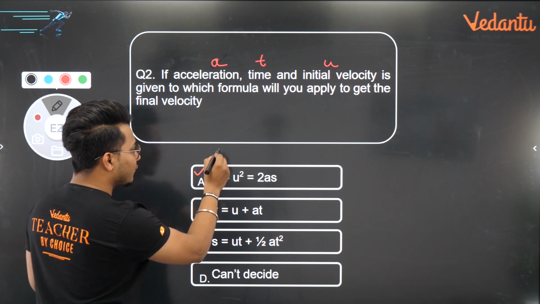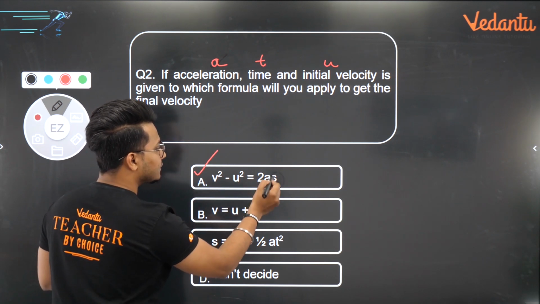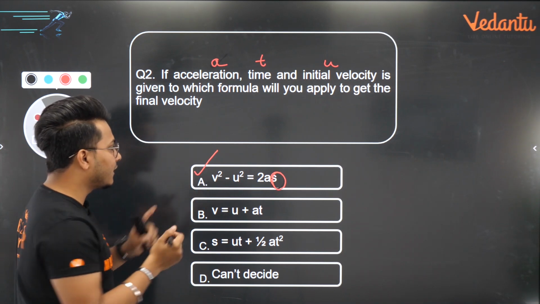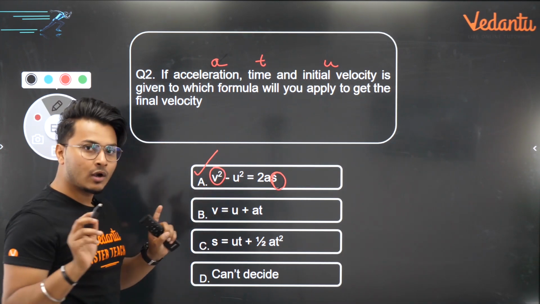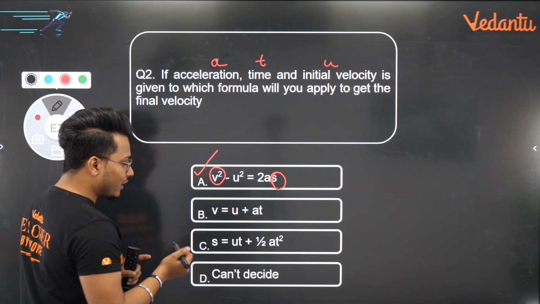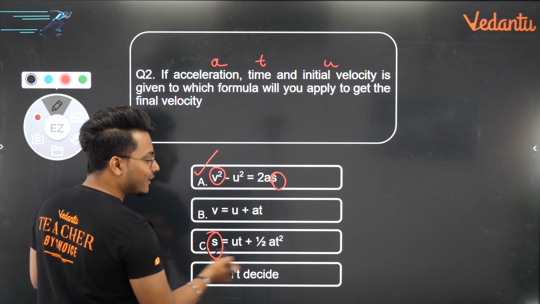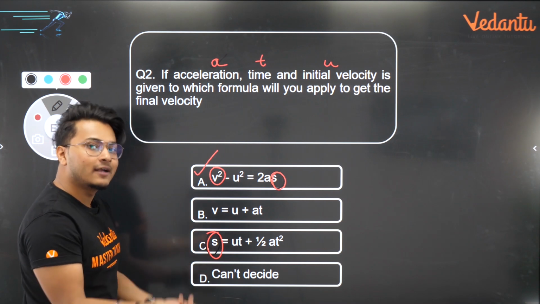In the first case, if you notice, S we don't have, so we cannot find out V. In the case of third equation, as you can see, here again S is there. And V anyways is not there in the equation, so we cannot find out V at all.